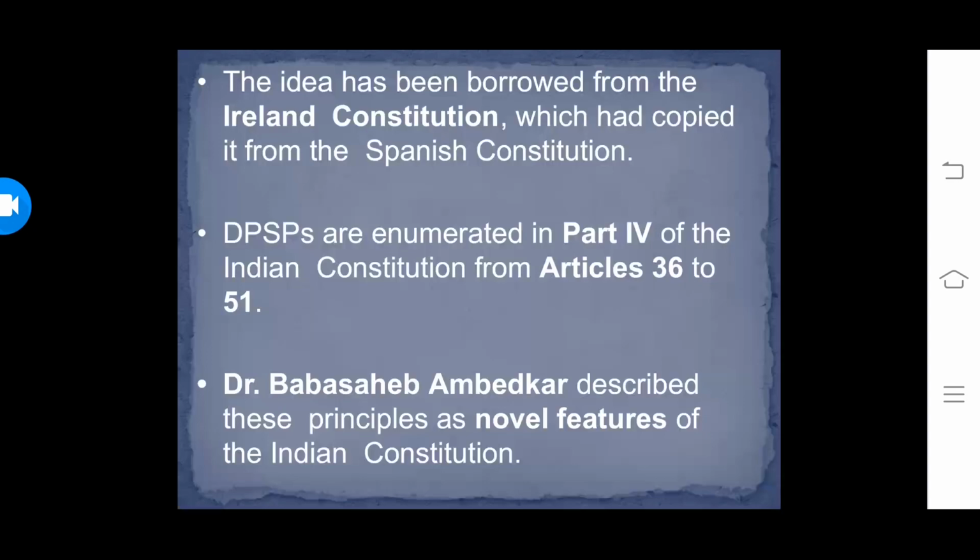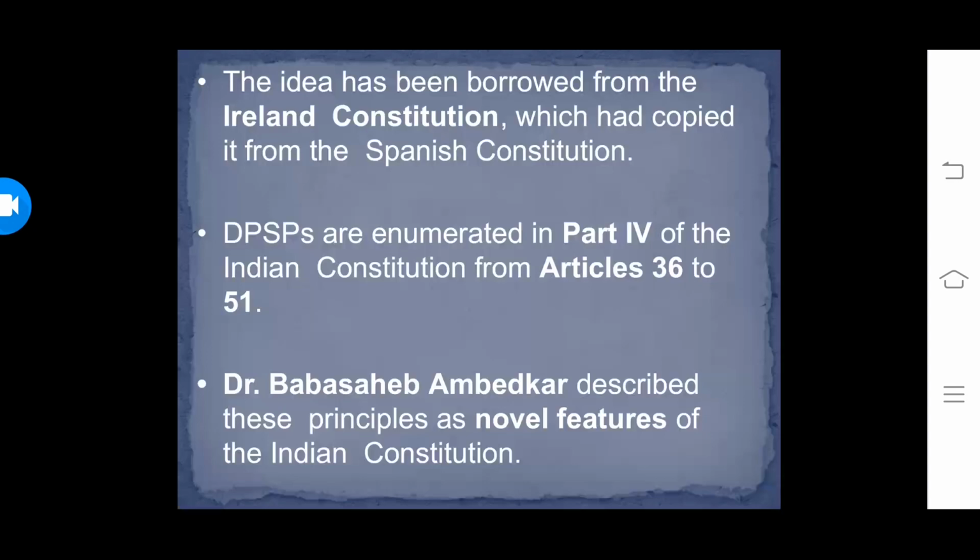You know, before our Constitution came into force, the framers of the Constitution studied the Constitutions of various countries, because it wasn't easy to frame a constitution for a country like India, which was highly diverse. So this unique feature of directive principles of state policy has been adopted from the Constitution of Ireland.